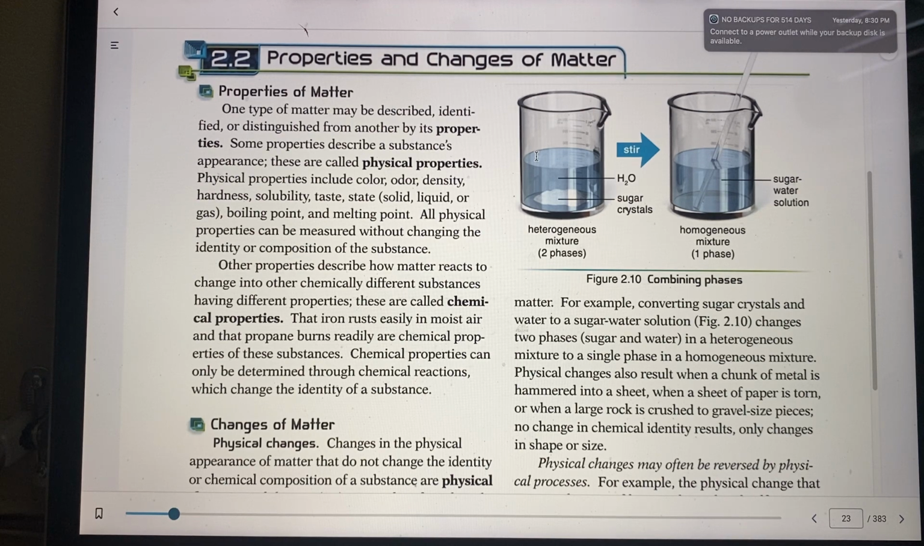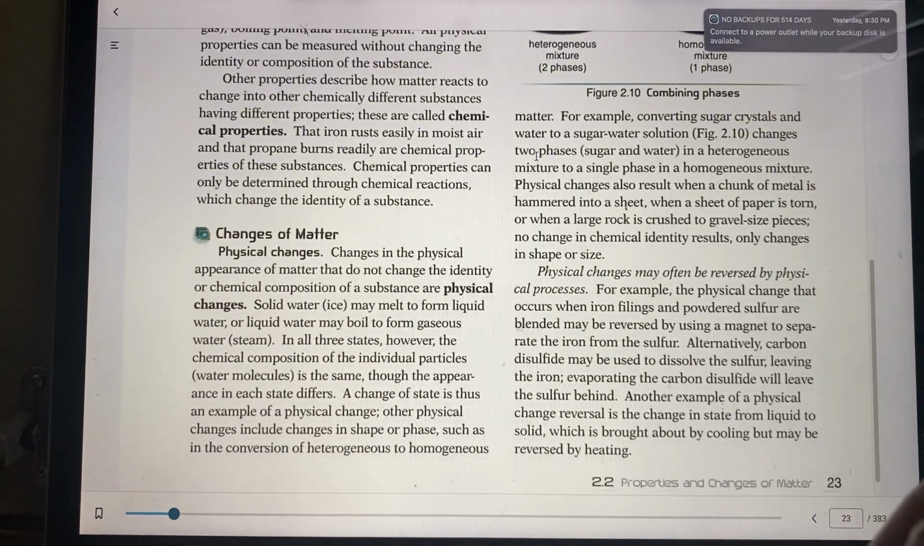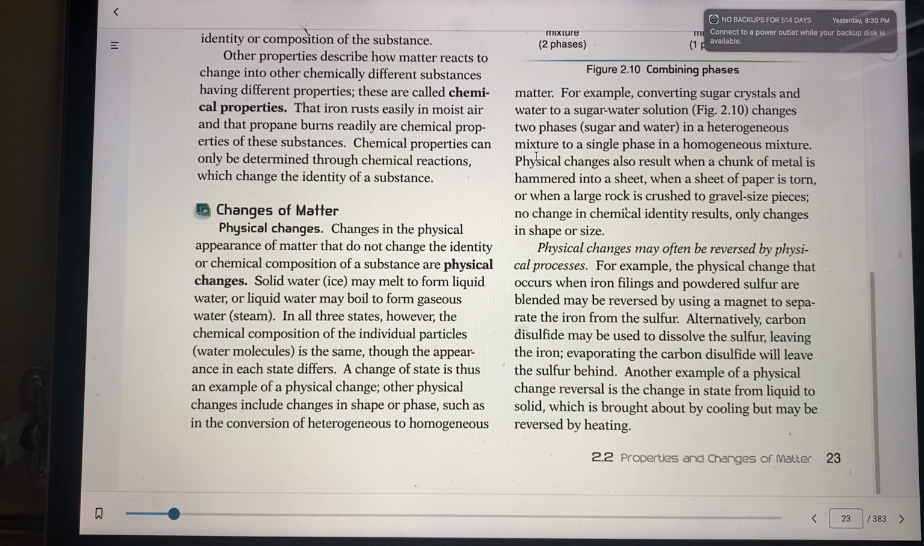So let's first start talking about the changes of matter. Physical changes do not change the identity. They do not change their chemical composition. They stay the same in their chemical composition, like a solid may melt to a liquid, or a liquid to a gas and turn into steam. The chemical composition remains the same. The appearance changes, but you can change it back. It changes in shape, but you can change it back to its regular state just by temperature.